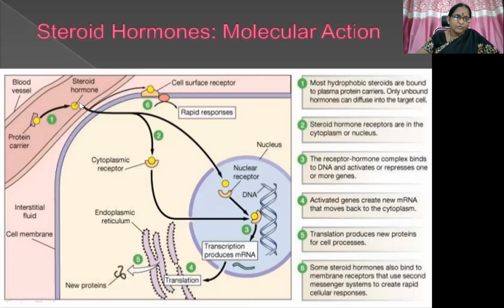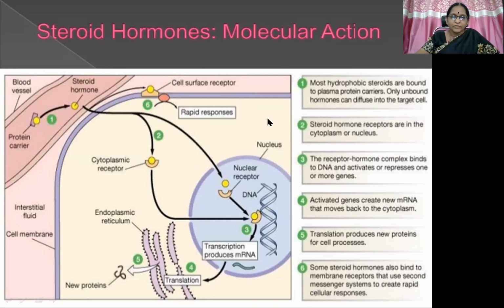So here you can see protein carrier, cortisol binding globulin. So this is free hormone, which is present in the blood vessel, enters into the cell. The cytoplasmic receptor, it may combine or may not. Then it will enter into the nucleus, combining with the glucocorticoid responsive elements, and then initiating transcription, producing mRNA, and translation process, that is protein synthesis, happens in the mitochondria or endoplasmic reticulum. So here another pathway is it can combine with the cell surface or cell membrane bound receptors, which can give rise to non-genomic effects, which are immediate in nature.